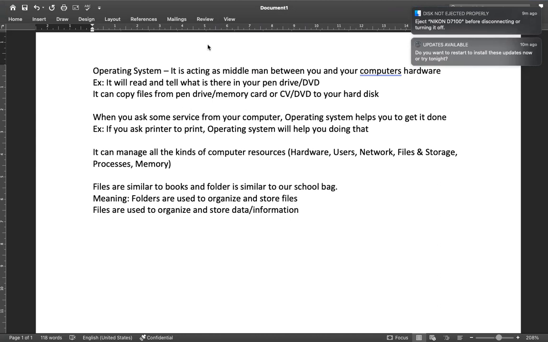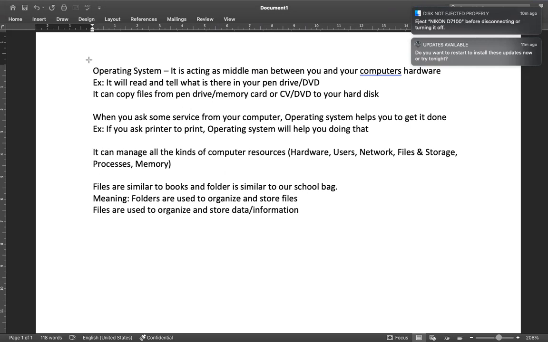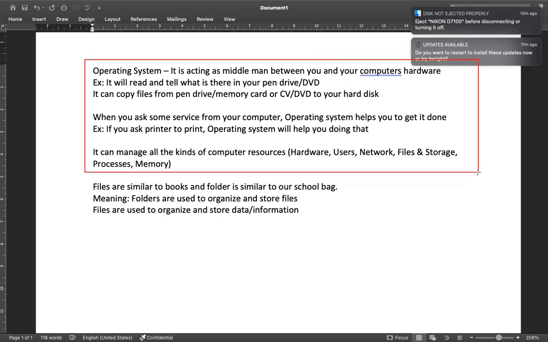That's the middleman. So similar to your parent, the operating system is guiding you in doing all these tasks and managing all the resources. You don't want to manage other hardware, because OS will do that. You don't want to manage the budget, your food, school fees, class fees, or think about your security, because your parent will do that.